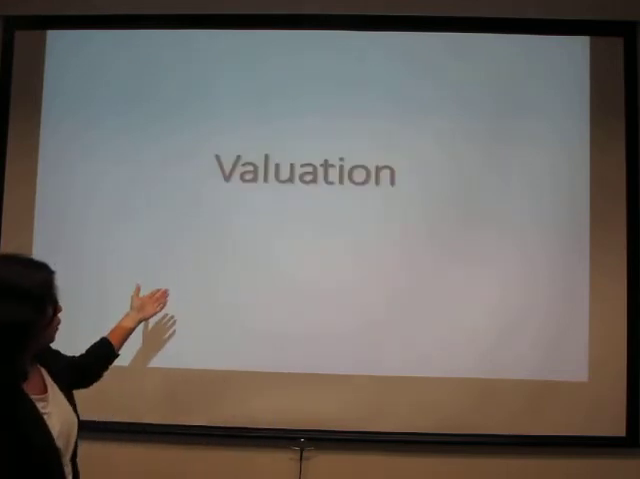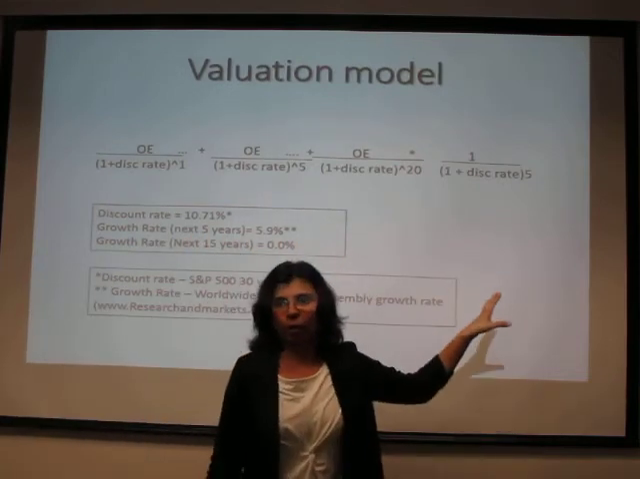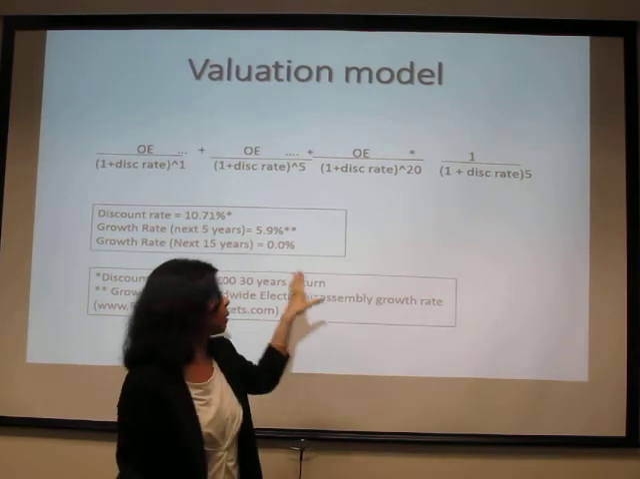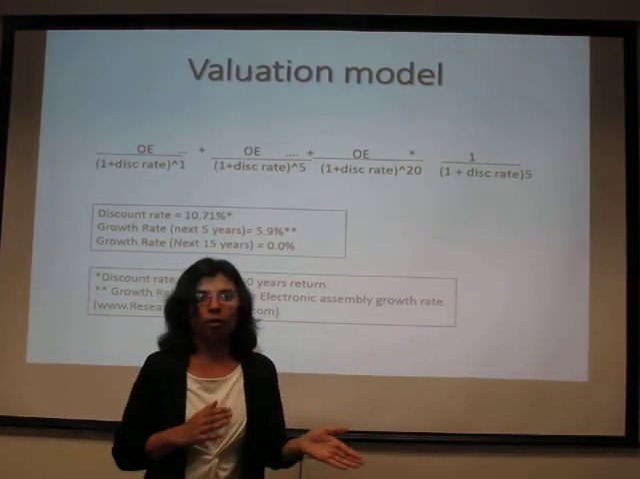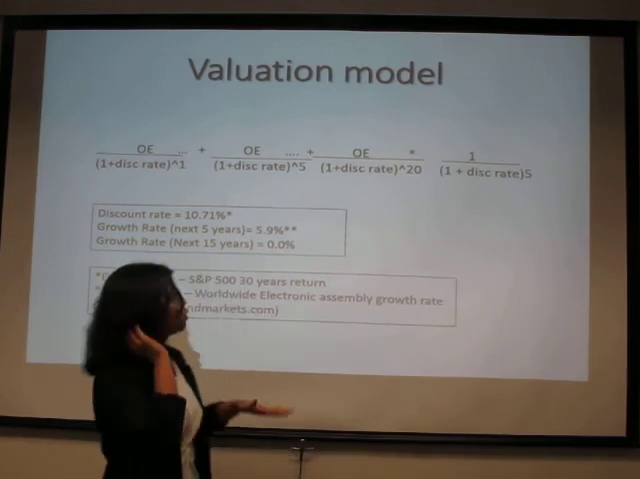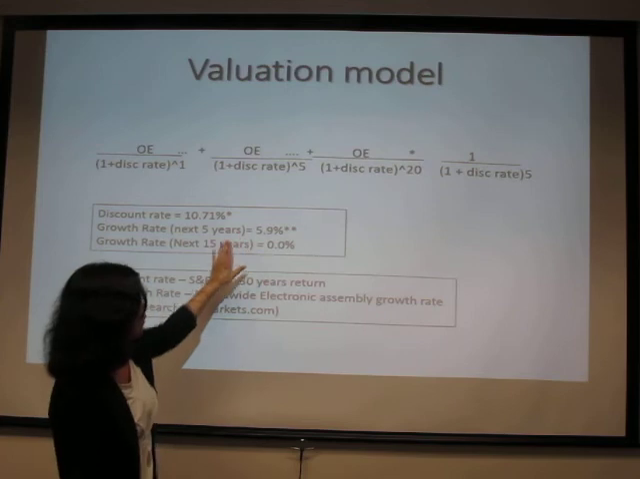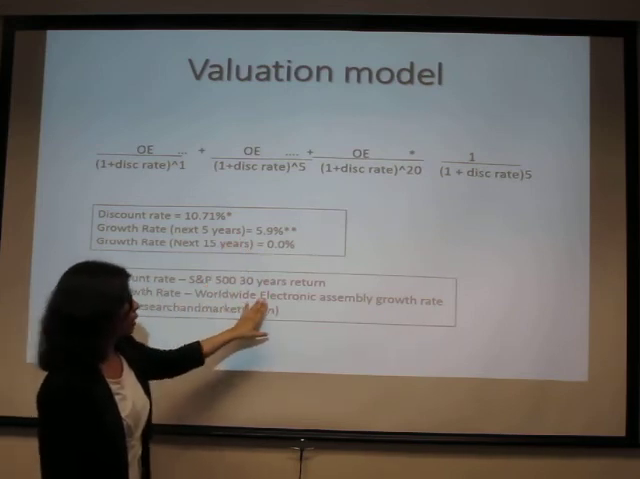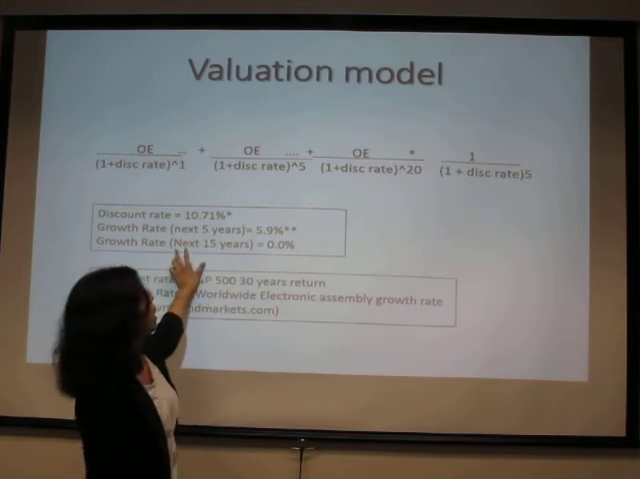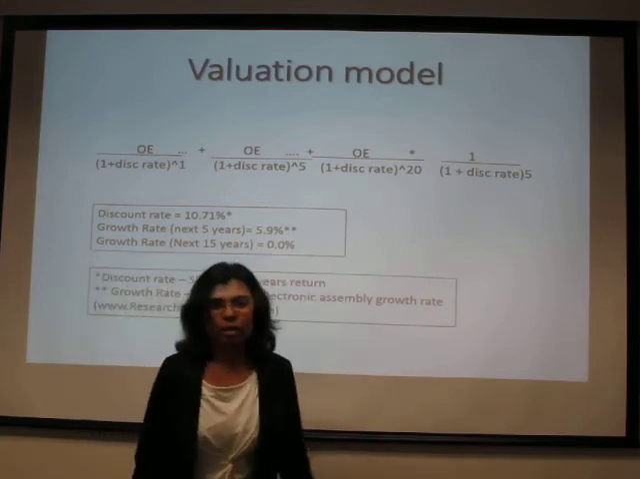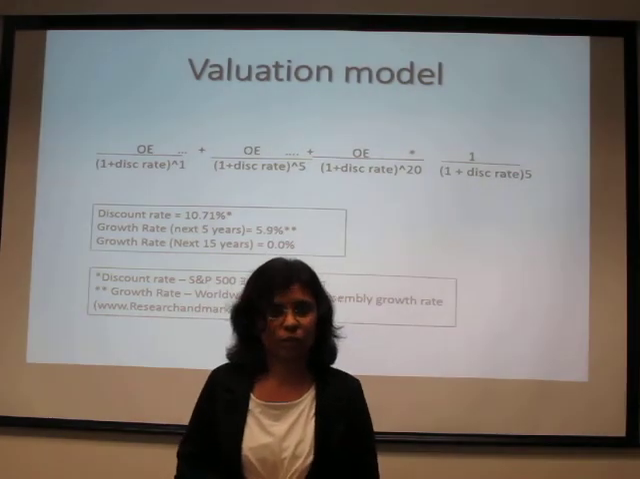Now let's come to valuation. We have used a two-stage model for valuing Flextronics because it is a technology-based company. So we have broken down the growth rate into two parts. We have used a growth rate of 5.9% for the next 5 years, which is the expected growth rate for the electronic assembly line for the next 5 years, and we have taken a 0% growth rate for the next 15 years. We are forecasting the cash flows for 20 years given the volatile nature of the industry.